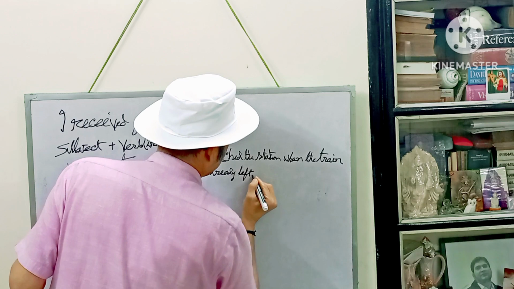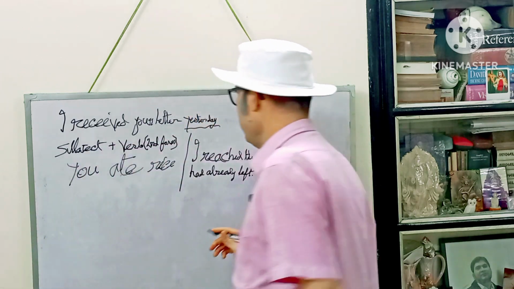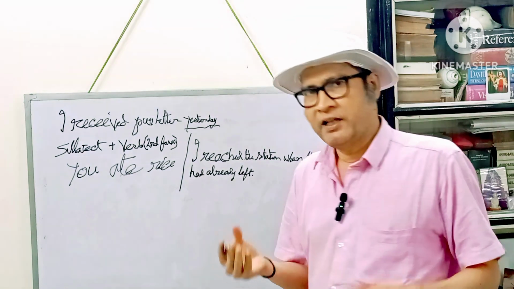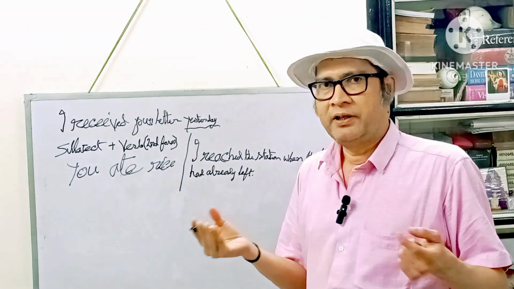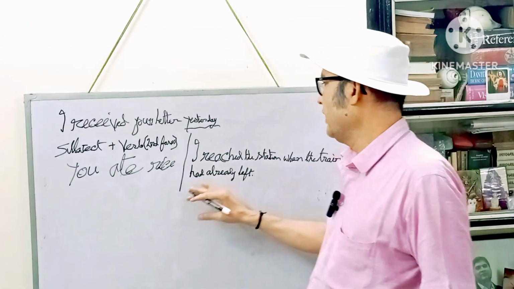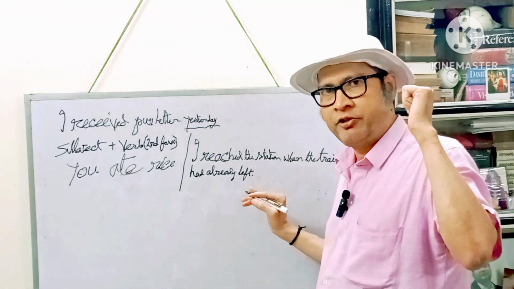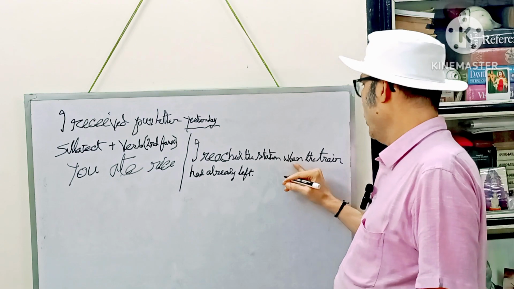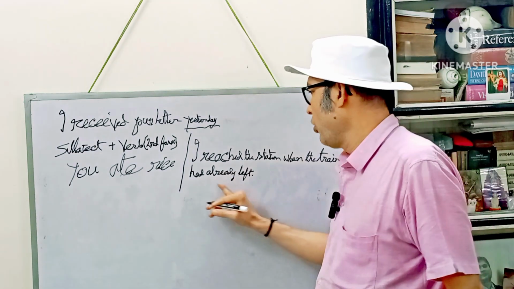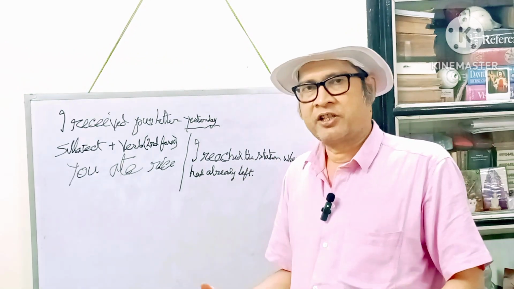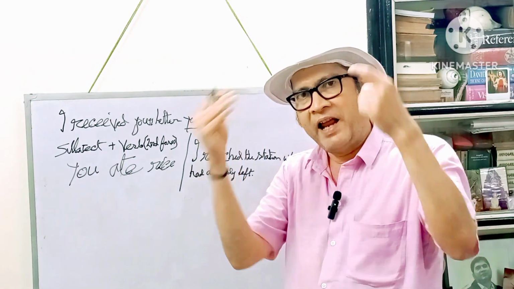L-E-F-T, left. Left is the third form of the verb leave, L-E-A-V-E. And the second form is also left. Leave, left, left. So here, look, I reached the station, of course in the past, not now, when the train had already left. That is, before my arrival at the station, the train had left.